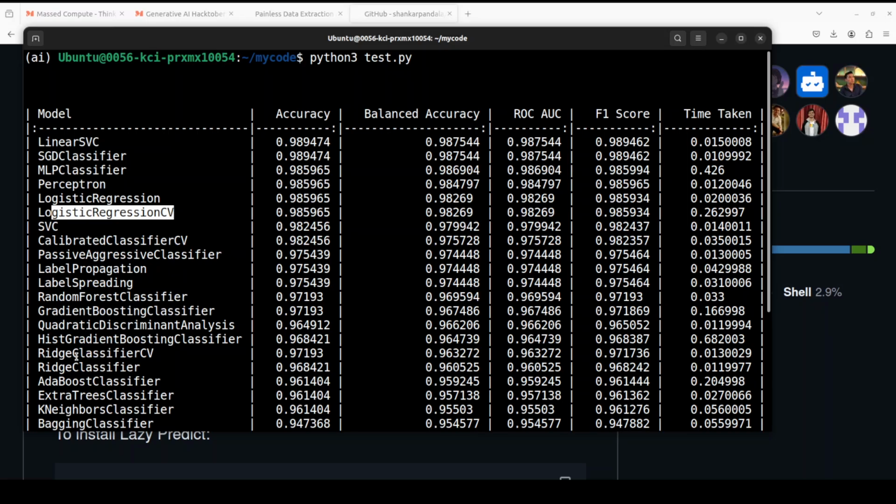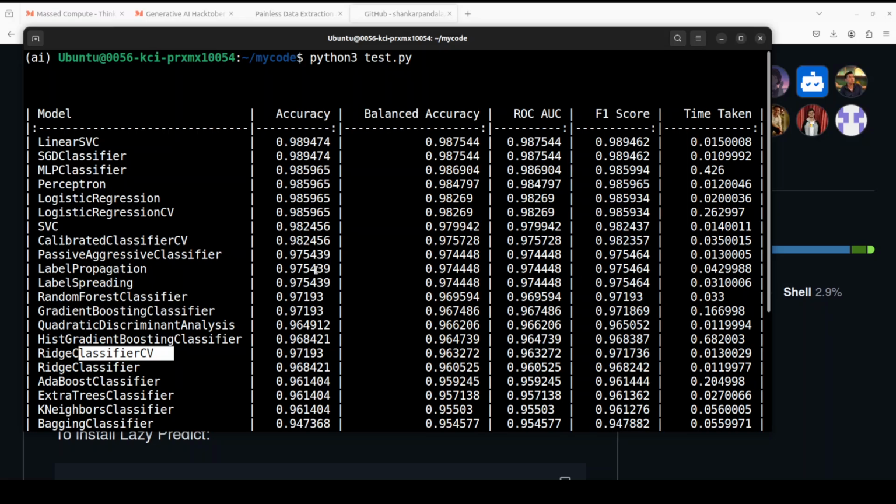And this ridge one, for example, is a ridge classifier with cross validation, and it is a regularized linear classifier with cross validation. I know, a bit hard, but if you're a machine learning engineer, you know what these mean. And these are basically the foundational methods, which if you're learning machine learning, this is a must. And then there are a few